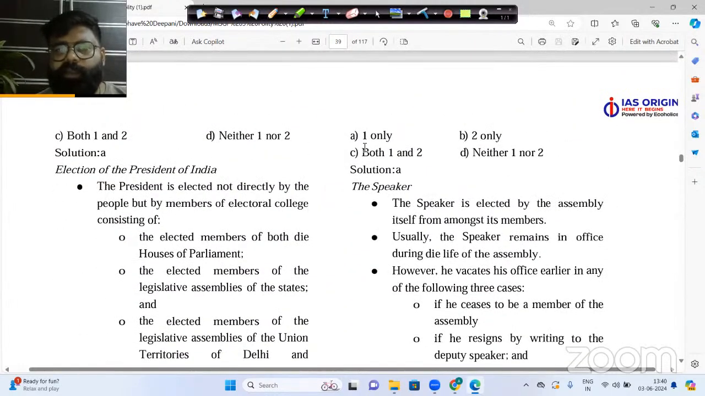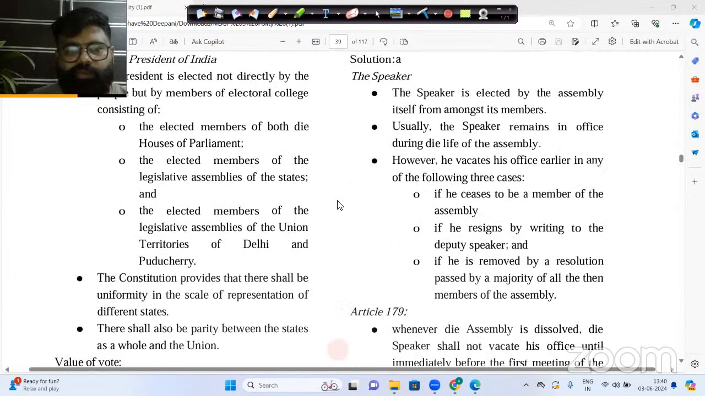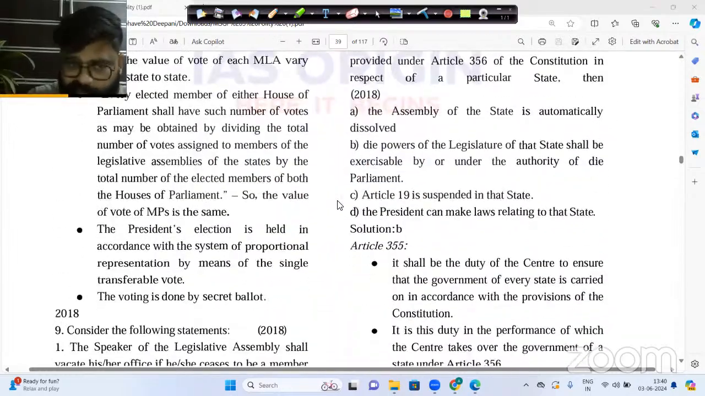Which of them is correct? Now you see here that statement number one is exactly correct. Statement number two is incorrect. Now please understand why it is so. Please understand the concept very carefully here.